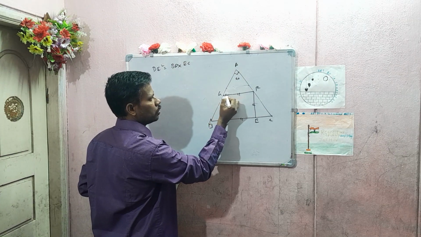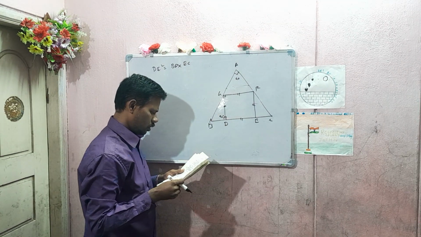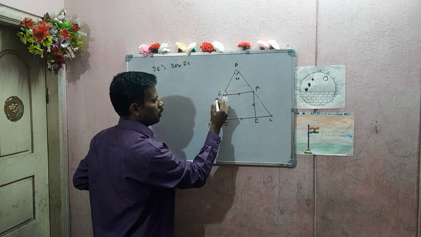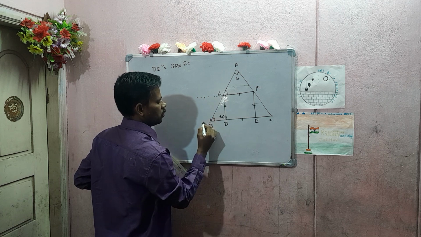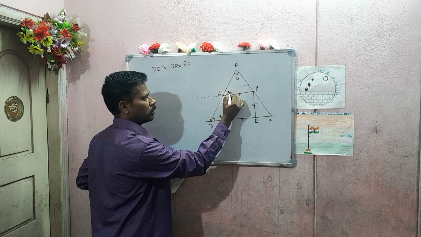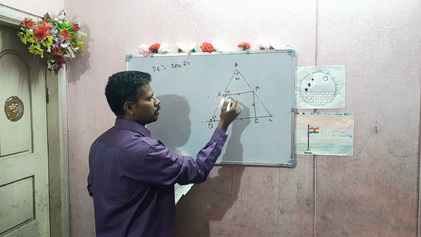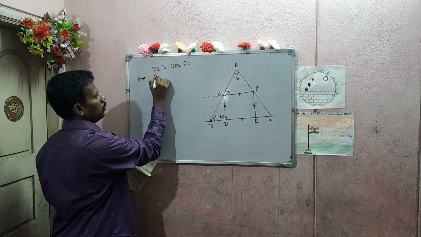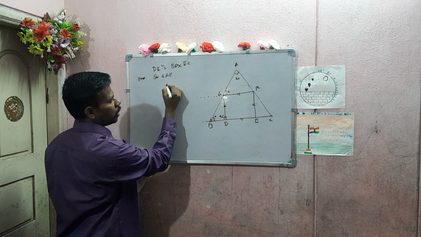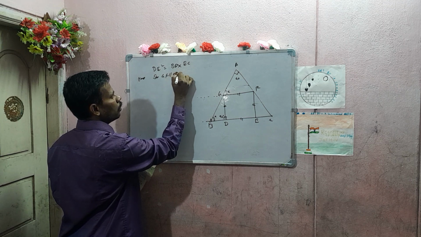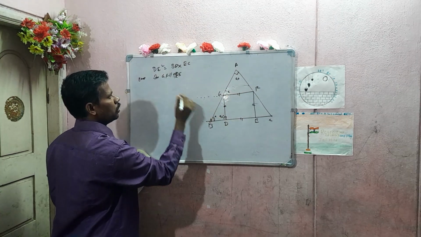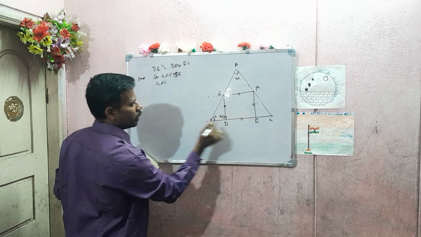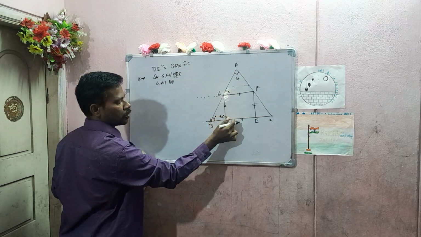Next, how will you do this one? Here, what kind of angles are they? Here, x and x. What type of angles are they? Since GF is parallel to DE, GF is also parallel to BC, BD.